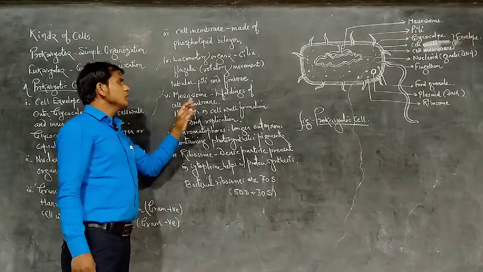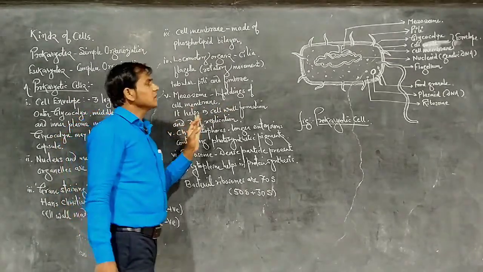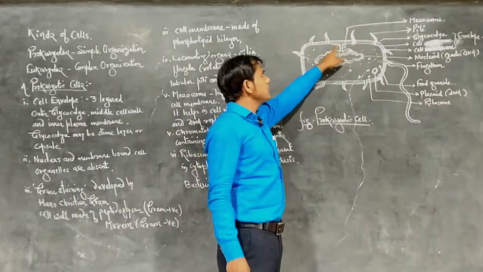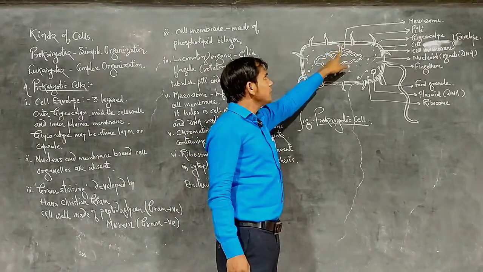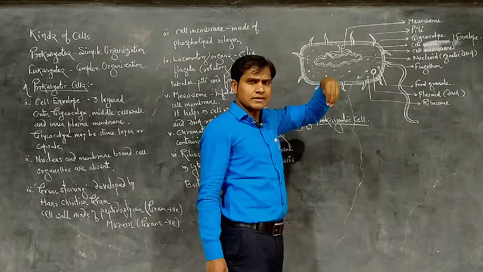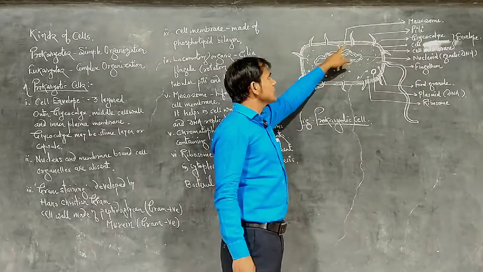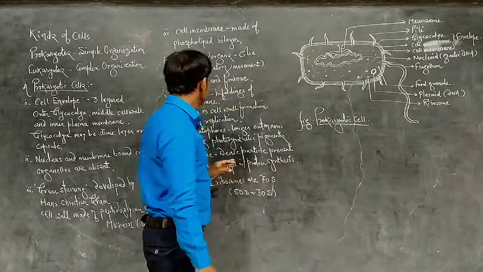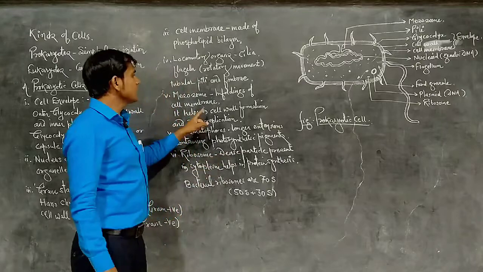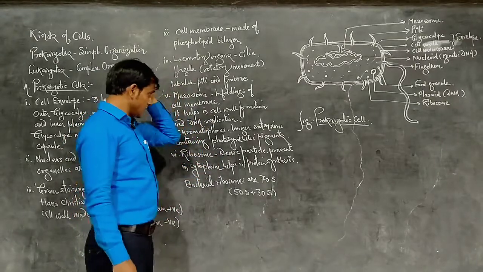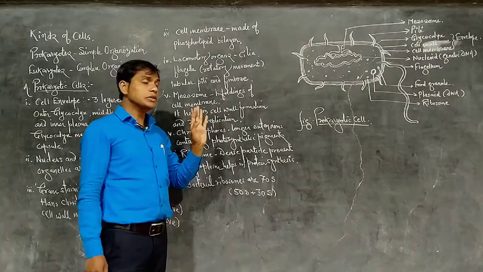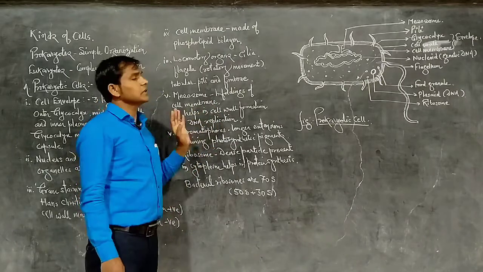Next is the mesosome, an infolding of the cell membrane. This is the plasma membrane, the cell membrane. It forms a fold inward into the cell, an infolding, and this is called the mesosome. The function of the mesosome is that it helps in cell wall formation and DNA replication.